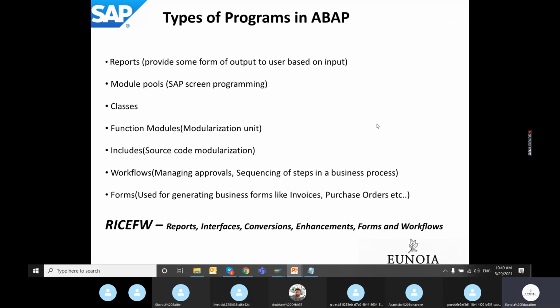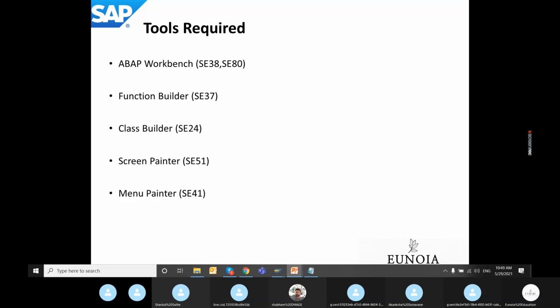Forms, as I already said, smart forms will be covered. Workflows, if possible, will be covered. These are the tools that we are going to require to go through our course in SAP ABAP. Not just basic, advanced ABAP also is going to require these tools. So these tools will be introduced to you in the course itself.